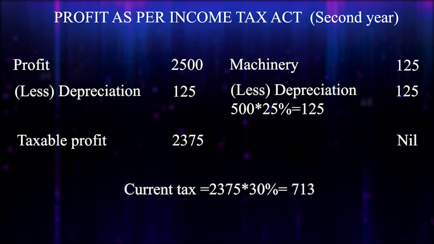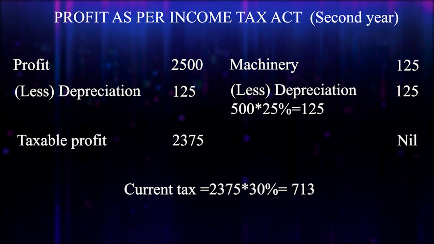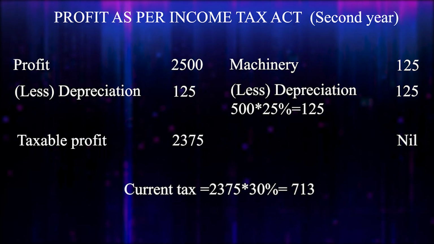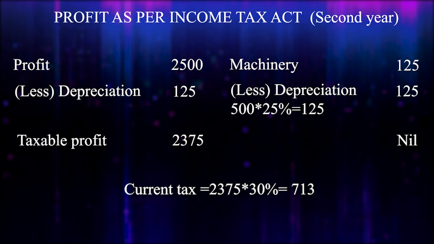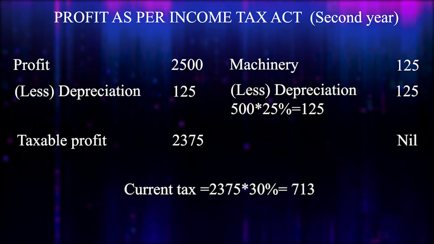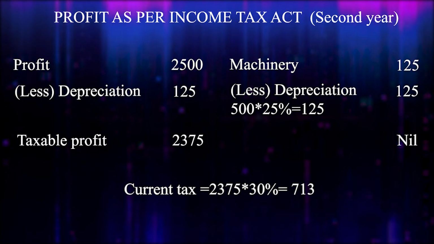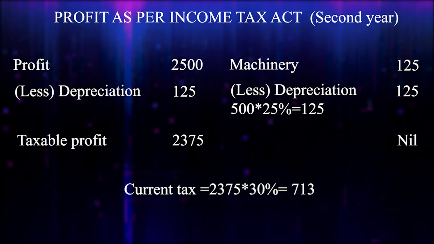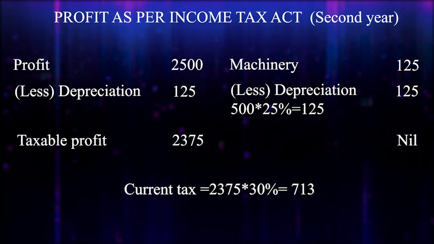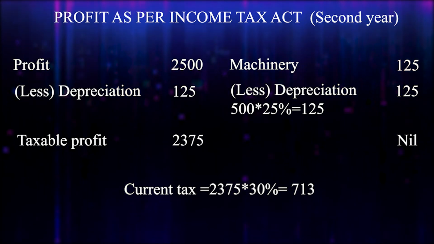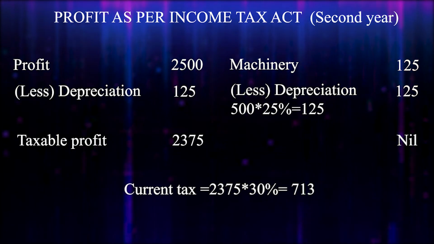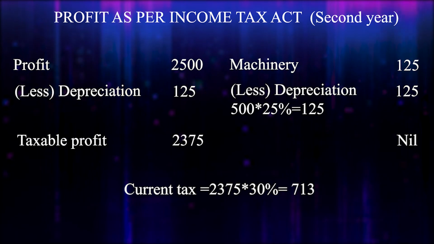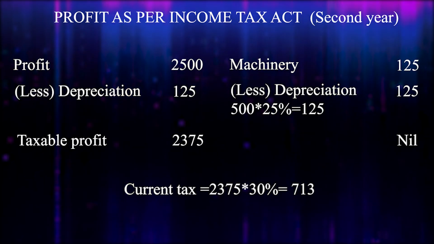So note one point. What was our tax expense second year? It was rupees 675, right? That was our tax expense. That is the tax liability calculation based on accounting profit, okay? And then what was our current tax? Current tax means our tax liability calculation based on Income Tax Act or government calculation. It was rupees 713. There is a difference between these two, that is 713 and 675, that is rupees 38.